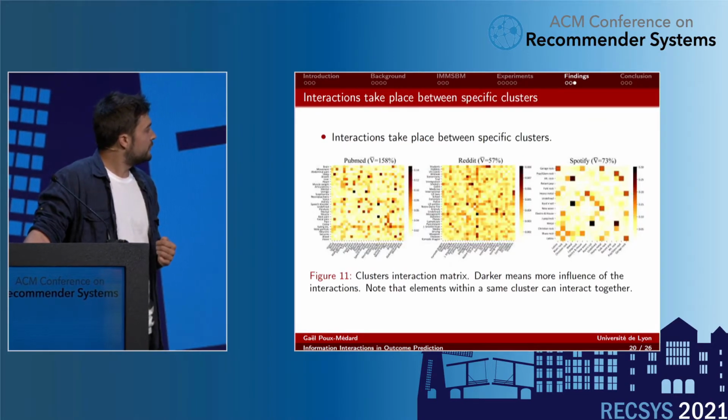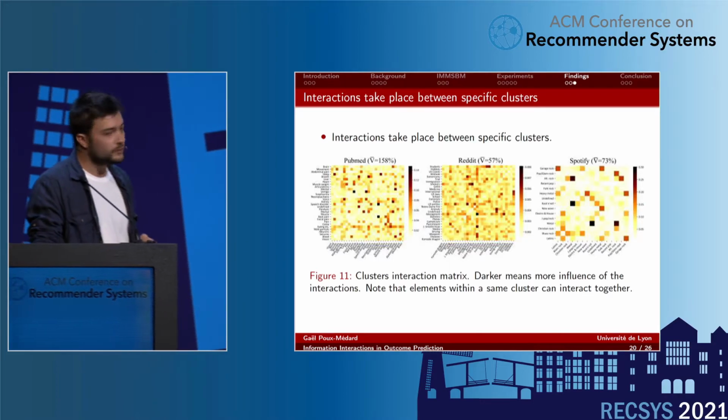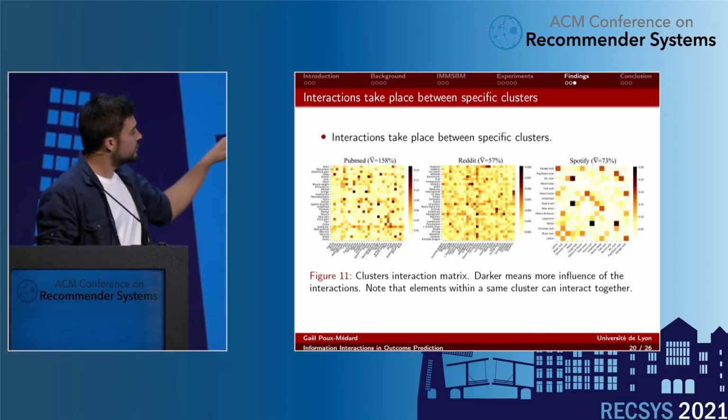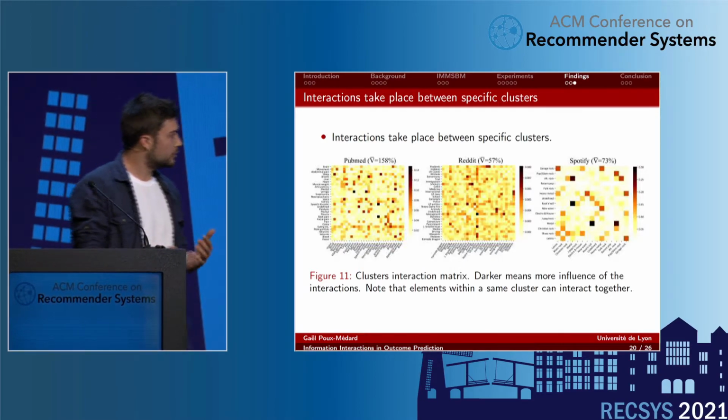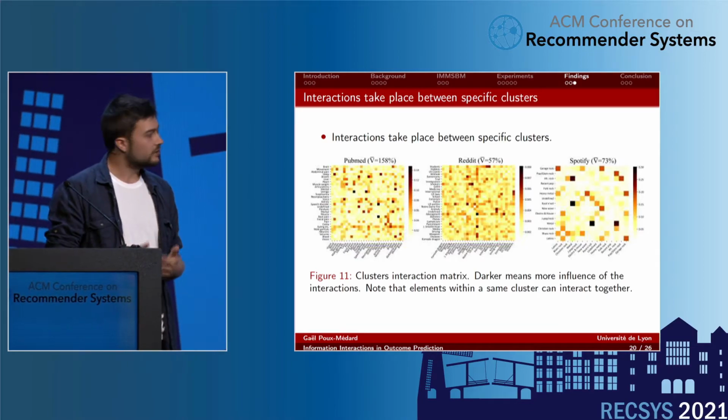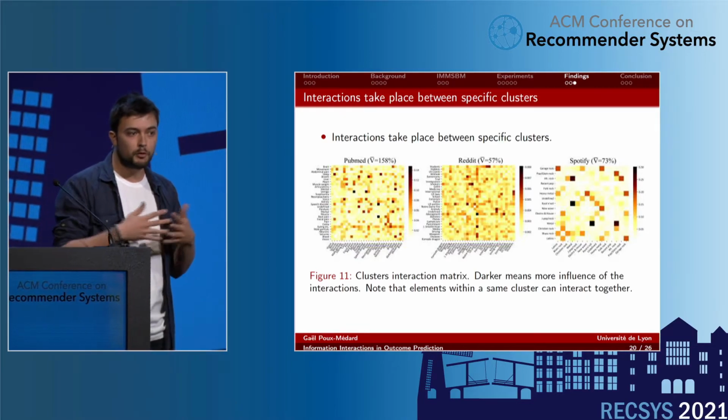And here we propose a visualization. This is basically the matrix I told you about, the cluster interaction matrix, pKL. Each of the lines and each of the columns is a cluster, and the color code represents the average overall impact of the interaction between those two clusters on the probability of an outcome.